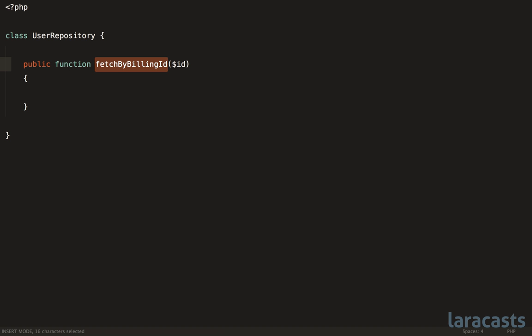Now, on this note, there is an extension to this rule. And by the way, these rules or guidelines come from a book called The ThoughtWorks Anthology, written by Jeff Bay. So research that if you want to dig into this stuff a lot more. Anyhow, there is an extension to this rule that says your names, whether they are variable or method or class names, should not exceed 2 words. So if we are honoring that, this example right here breaks the rule. However, from my point of view, this still perfectly describes what it does, so I'm okay with ignoring that part. But this extension is still important to keep in mind.